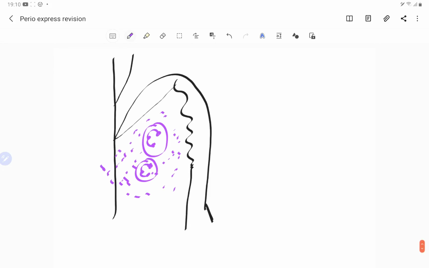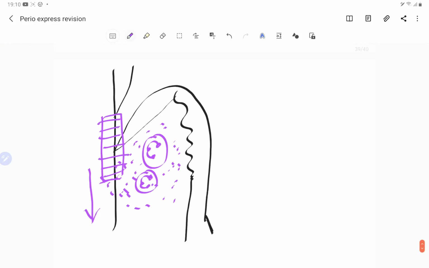Now also we see that there is a proliferation of the junctional epithelium. We have the junctional epithelium here, and this junctional epithelium starts moving apically. So it moves in the apical direction. Because of the inflammation, because of the release of certain substances, there is an increase in the vascular permeability, or I should write the permeability itself. So there is an increase in the permeability,